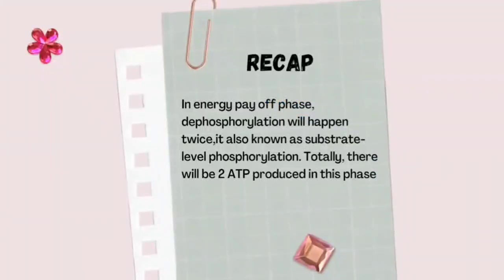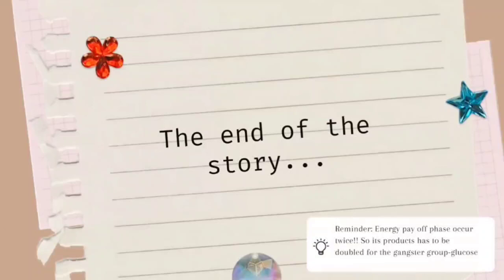In the energy payoff phase, the phosphorylation process happens twice. It is also known as substrate level phosphorylation. Totally, there will be 2 ATPs produced in this phase. So that's all of our gangster story. Also, here is a reminder: the energy payoff phase occurs twice, so its product has to be doubled for the gangster group, which refers to glucose.